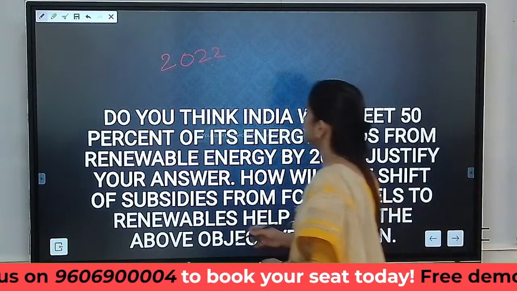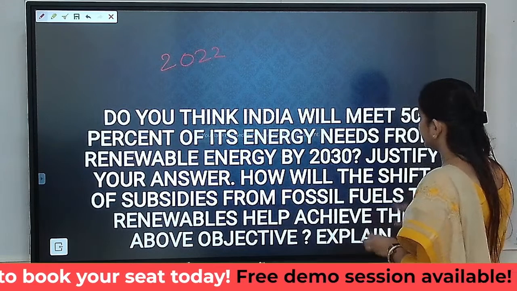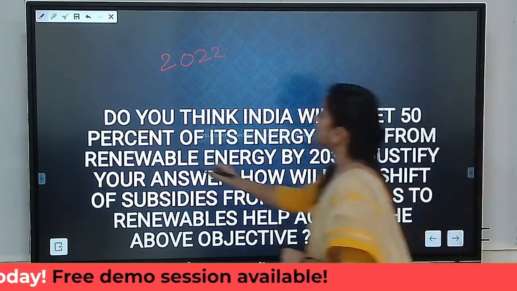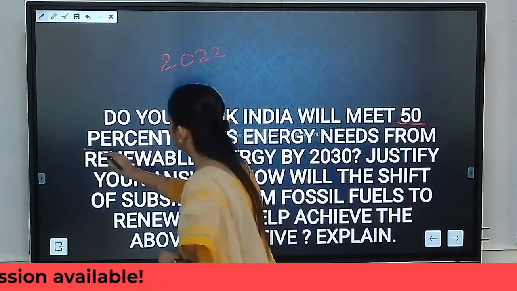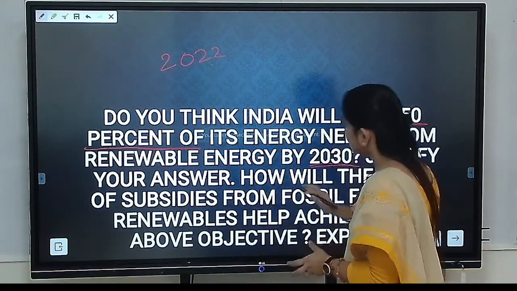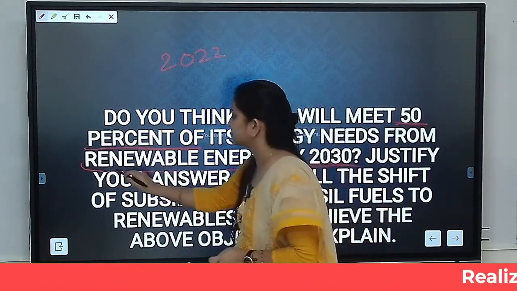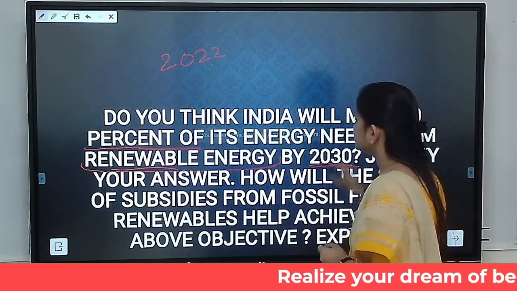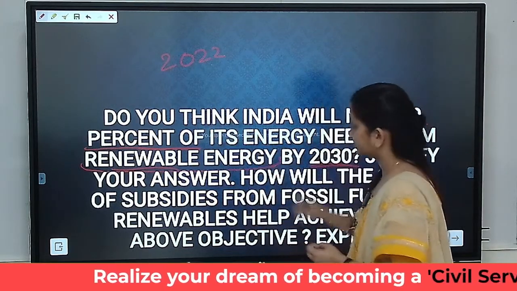The first question says that, do you think India will meet 50% of its energy needs from renewable energy by 2030? Okay. So are we positive about meeting 50% of the energy needs? And the target year being 2030. This energy should be renewable energy. So the positive aspects and the negative aspects, the challenges and the potentials that we need to discuss. We need to justify the answer. Why do we think that this is an achievable objective, or what are the problems here?